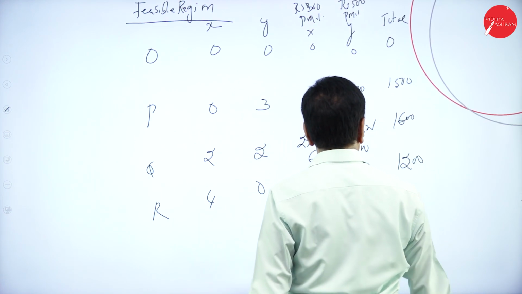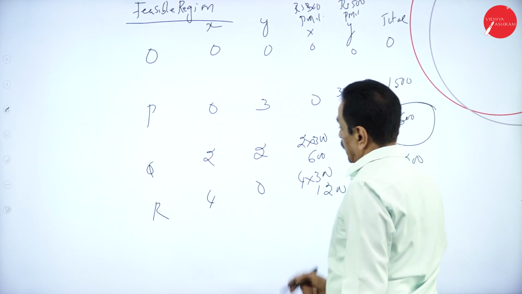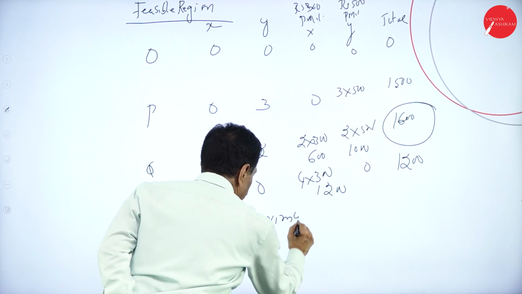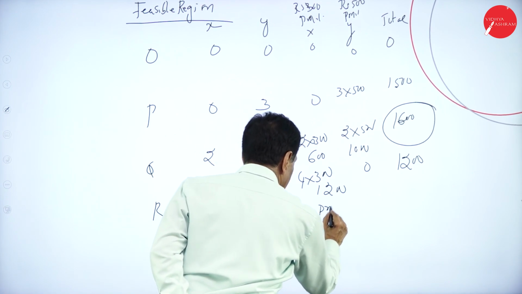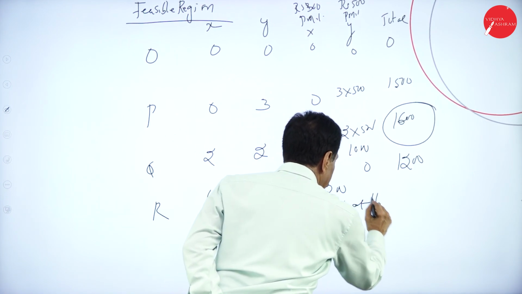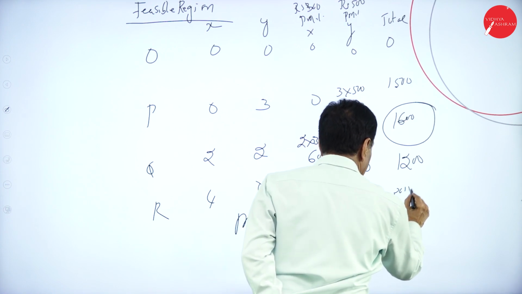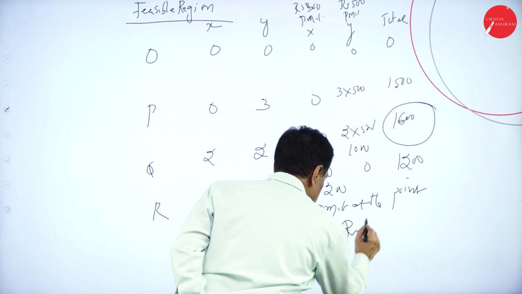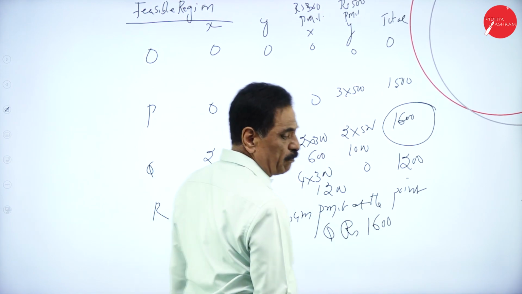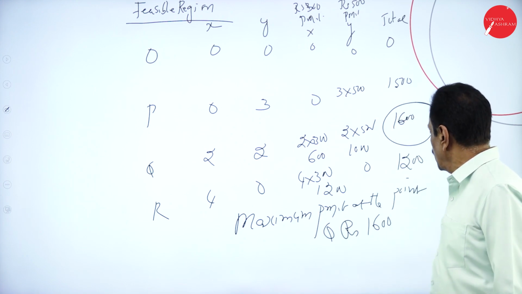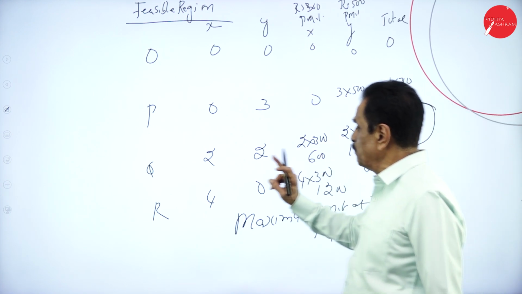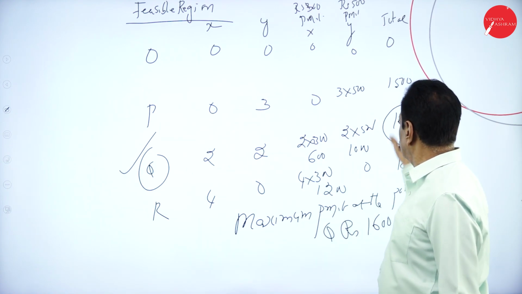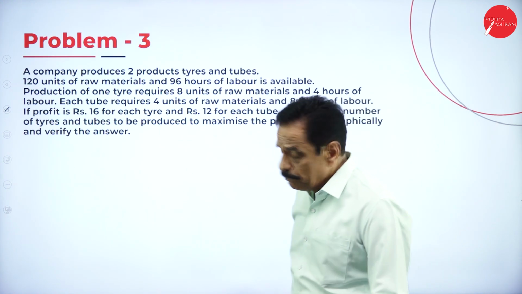Where is the maximum profit available? 1600. Maximum profit is available at the point Q, rupees 1600. At the point P it is 1000. Hope you understand this multiplication. We'll move on to the next problem.